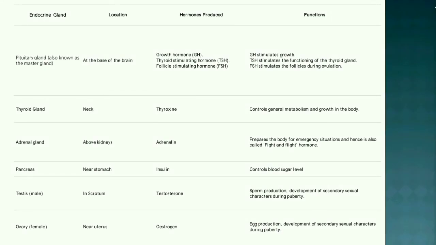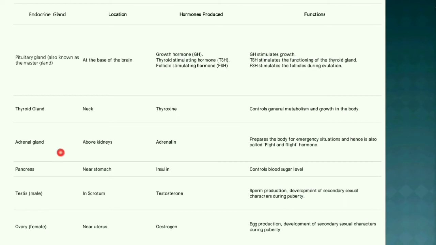Coming to the thyroid gland. The thyroid gland is located in the neck, and the hormone produced by the thyroid gland is thyroxine. This controls general metabolism and growth in the body. Coming to the adrenal gland. Adrenal glands are located above the kidneys, and the hormone produced is adrenaline. It prepares the body for emergency situations, and hence it is also called the fight and flight hormone.